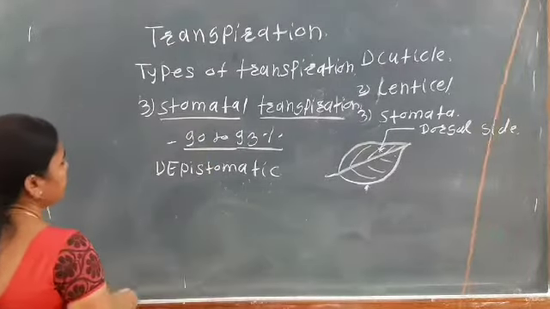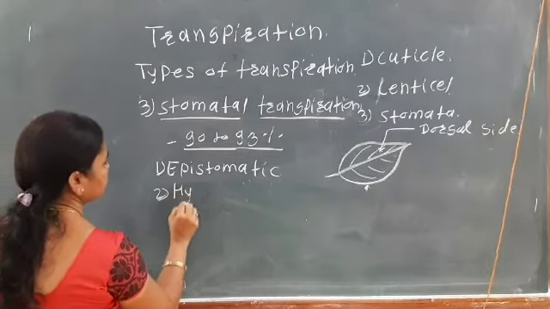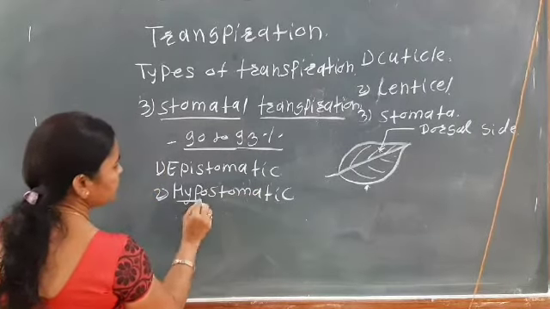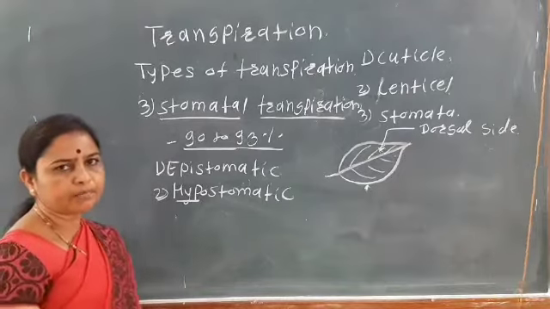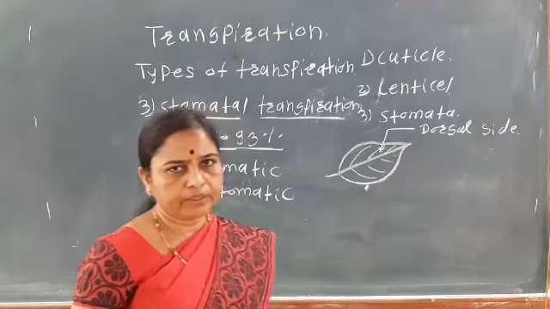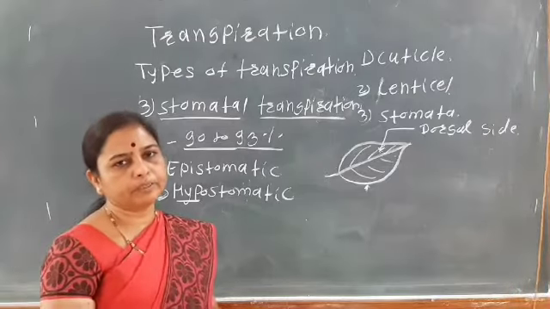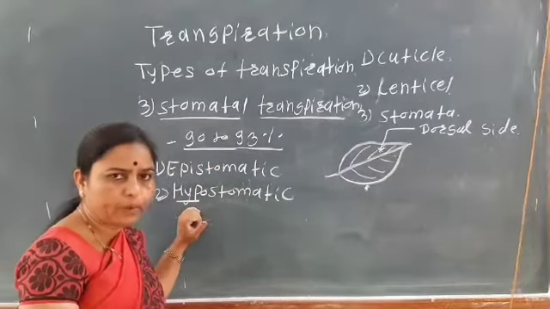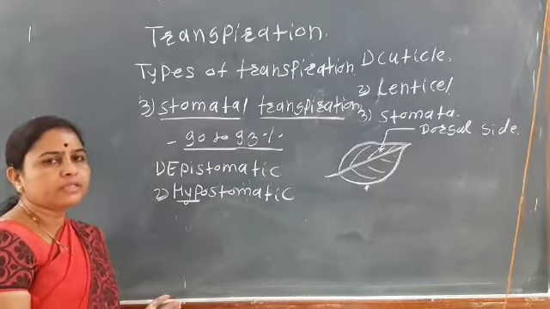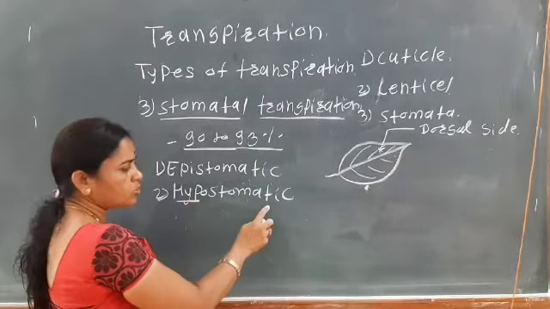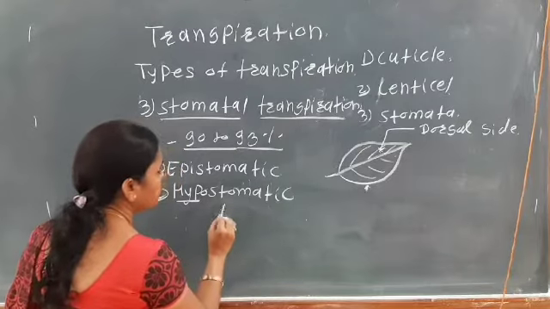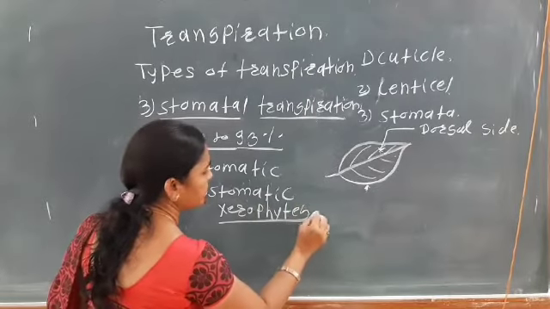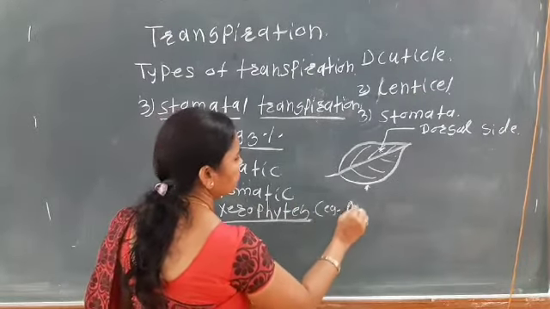The leaves are hypostomatic means what? Hypo means below. That is, here the stomata are present on the lower epidermis. Okay, so here the lower surface of the leaf. Upper surface, epi, upper. Okay, hypo, lower. If the stomata are present on the lower surface of the leaf, that is the hypostomatic. And this condition mainly occurs in the xerophytes. In the xerophytes. Okay, for example, lyrium.